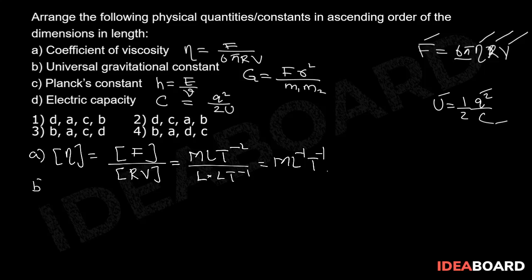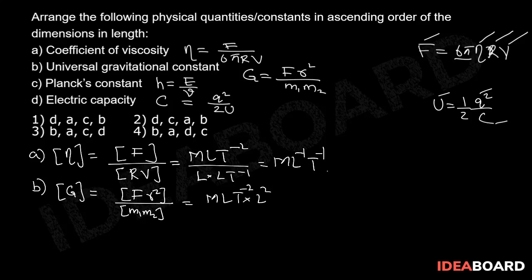The dimensional formula for universal gravitational constant G is equal to the dimensional formula of F r square by the dimensional formula of m1 m2, which is equal to M L T to the power of minus 2 into L square by M square, which is equal to M to the power of minus 1 L to the power of 3 T to the power of minus 2.